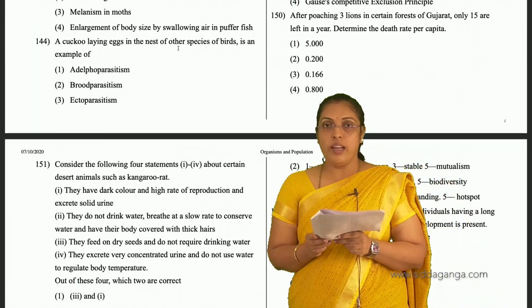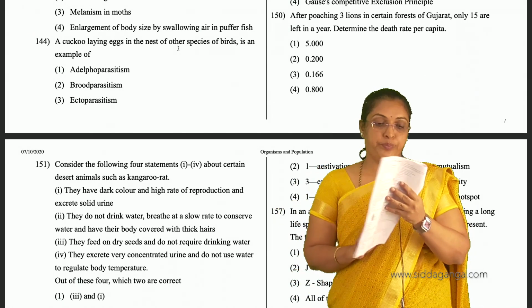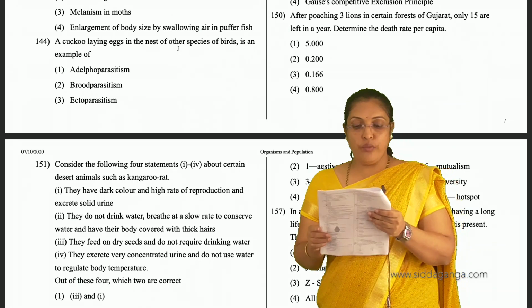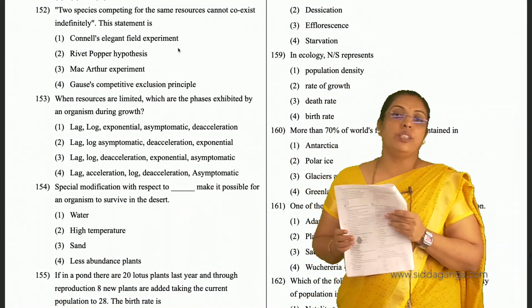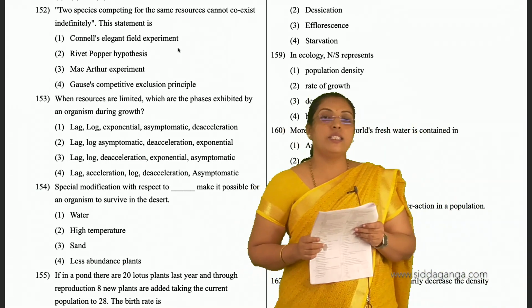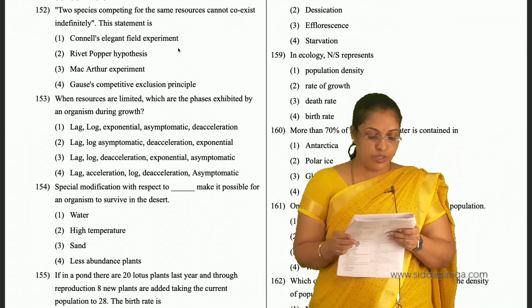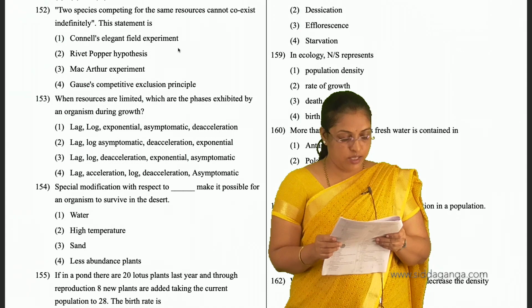153 divided by 18, we get 0.166. Then coming to 152, two species competing for the same resources cannot coexist indefinitely. This statement is given by Gauss, the Gause competitive exclusion principle. Fourth is the answer for that.